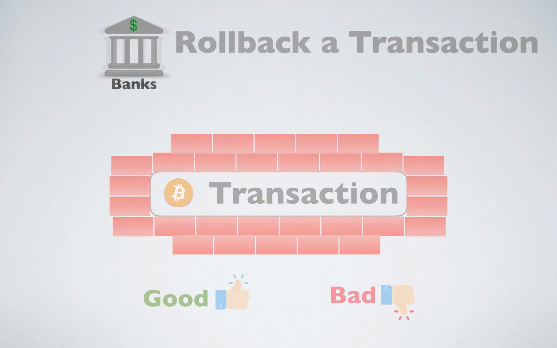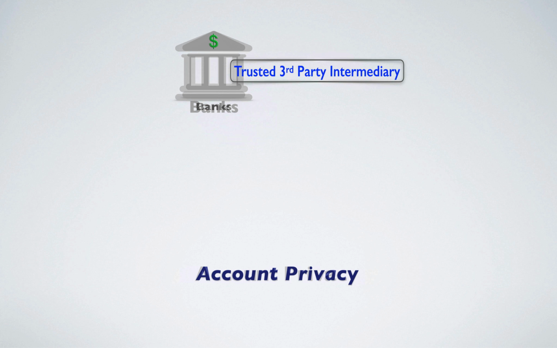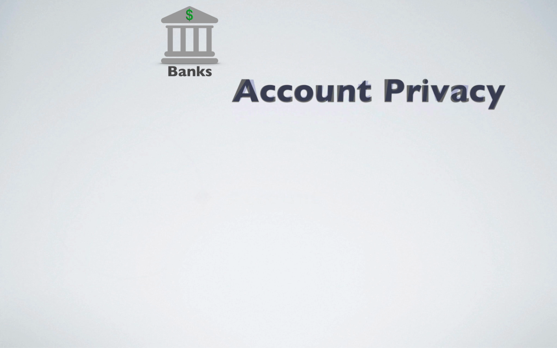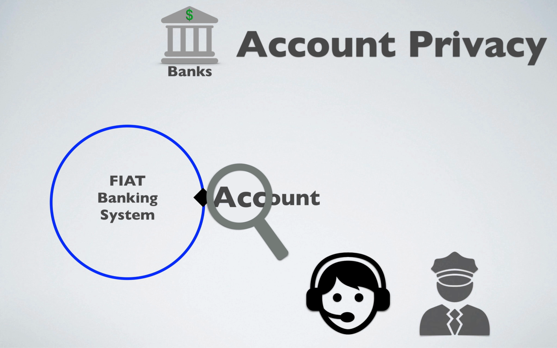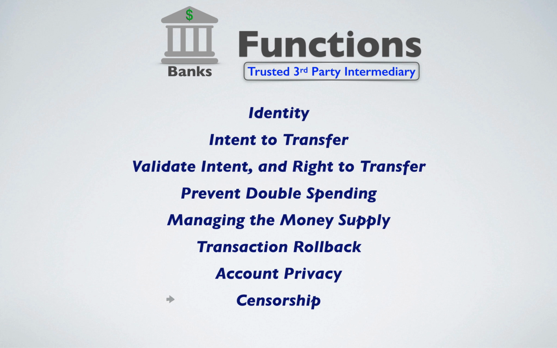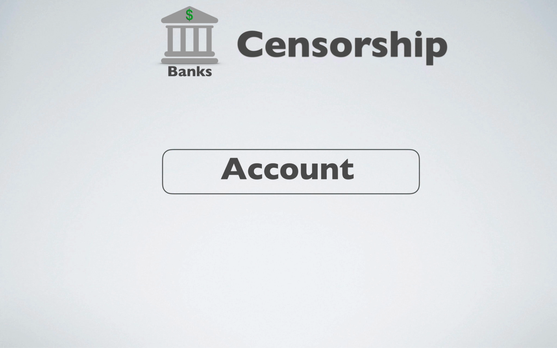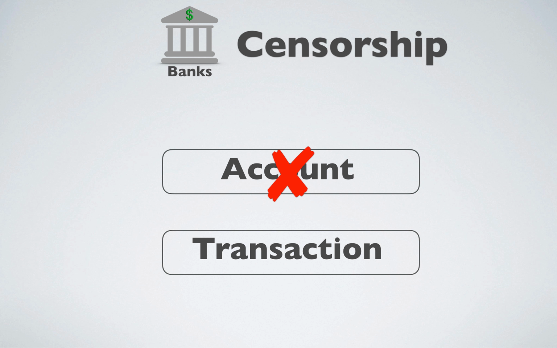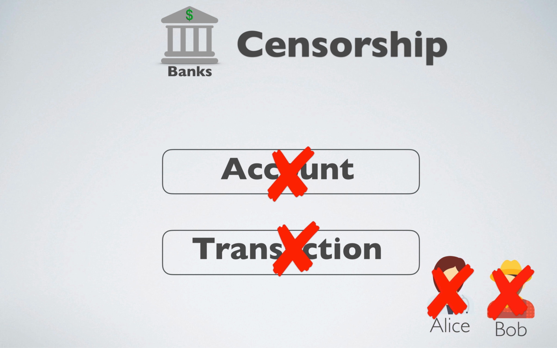Banks are also entrusted with the privacy of their account holders by either allowing or restricting access to account information by private or government entities. Finally, banks are entrusted with the power to create or deny the creation of an account, as well as allow or deny a transaction. This gives banks and the governments that can compel them to act an ability to censor a particular person or group.